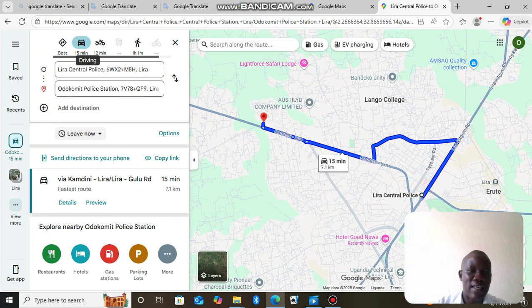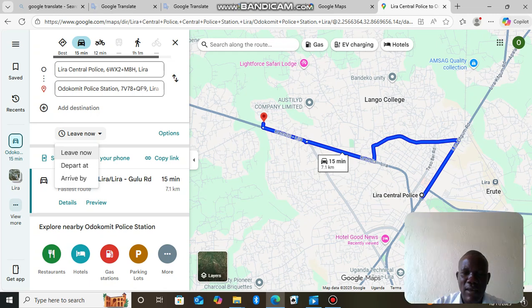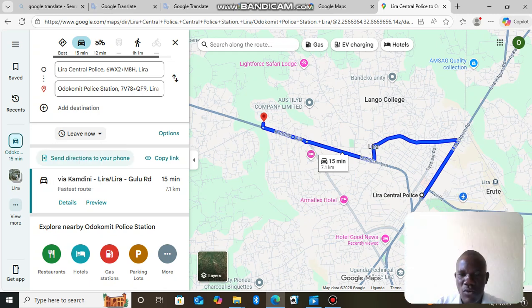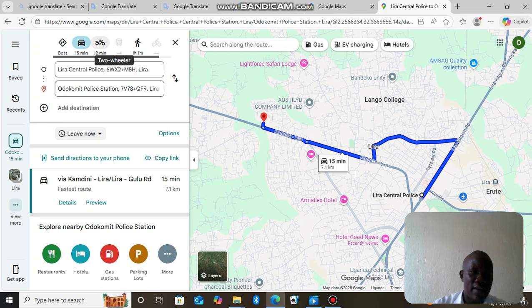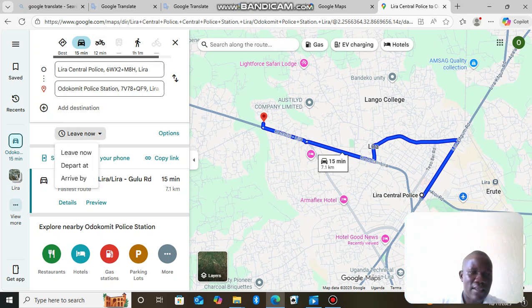In my case, I've clicked this one showing that I was driving. From here you can see that it is very clear, because here I already have the Kampala-Lira Road, the Juba Road. So I will now click on that. Then it will show leave now, meaning the journey has started.